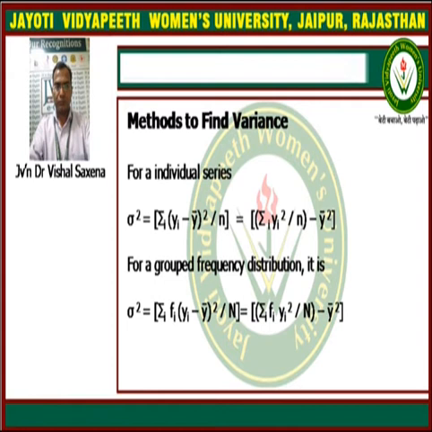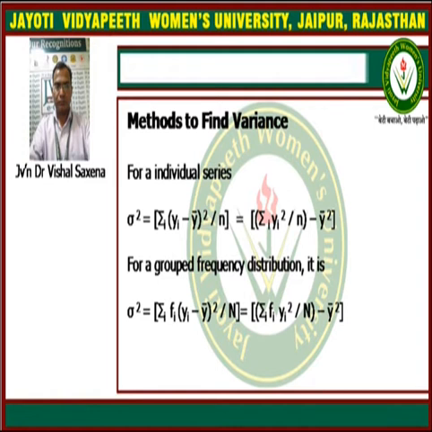And now the methods to find variance. If sigma represents the standard deviation, then sigma square represents the variance. It is the square of the standard deviation, and for the individual series it is equal to summation of yi minus y bar whole square upon n.